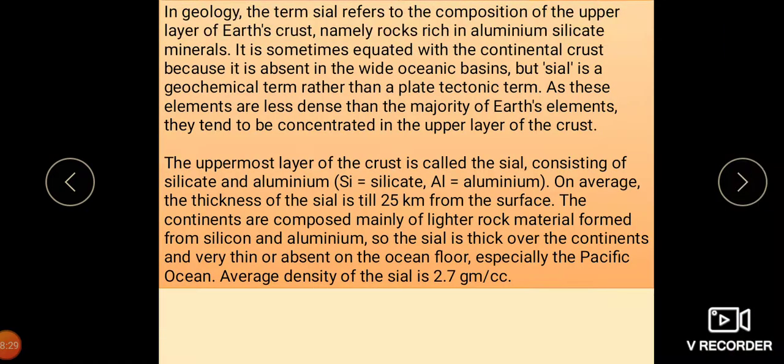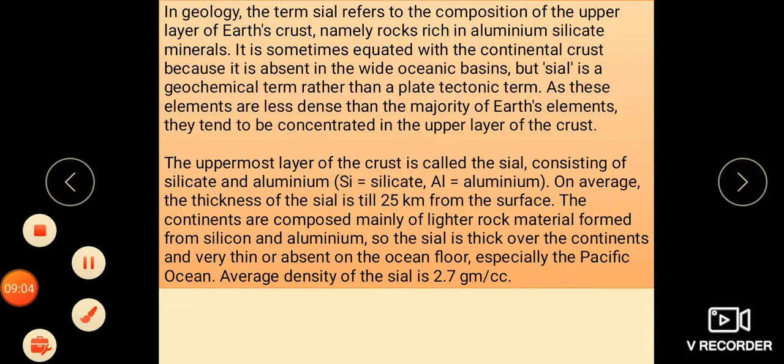And in geology, the term Sial refers to the composition of the upper layer of the Earth's crust, namely the rocks rich in aluminum silicate minerals. It is sometimes equated with the continental crust because it is absent in the wide oceanic basin. But Sial is a geochemical term rather than a plate tectonic term. As these elements are less dense than the majority of the earth elements, they tend to be concentrated in the upper layer of the crust.